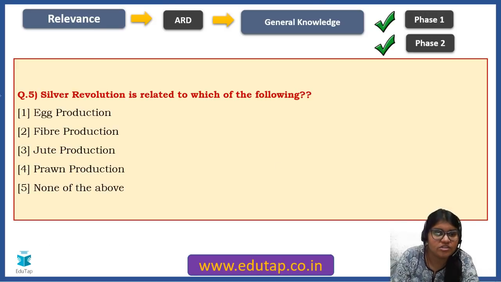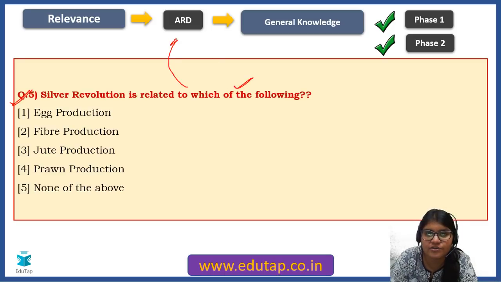So the last question for today, friends, says: silver revolution is related to which of the following? Again, it links to your ARD section. Now, I can also link it to your basics of agriculture, but I would generally say it's a general knowledge question, a GK question. So this can also be asked in phase 1, phase 2, very simple.